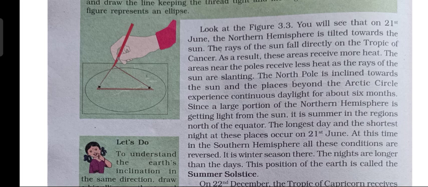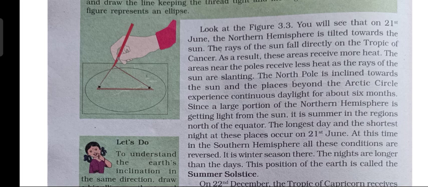Now, during summer season, what happens? The days become longer and the nights become shorter. The same thing happens in the northern hemisphere. The days become longer and the nights get shorter, and the northern hemisphere experiences the longest day and shortest night on 21st June.